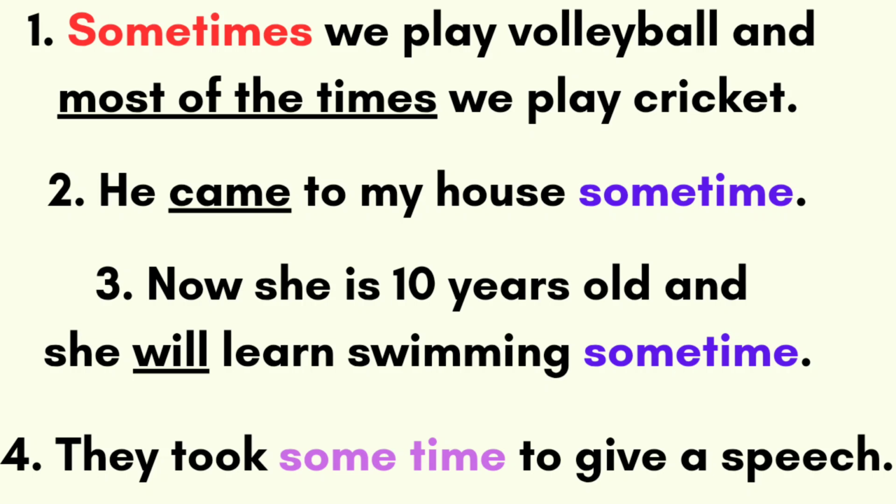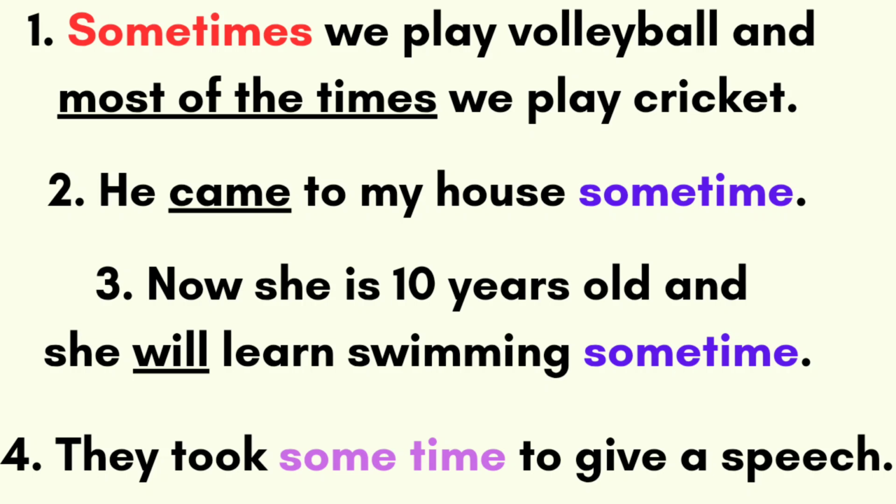He came to my house sometime. The sentence is in past simple. I mean, in the past, sometime, like unspecified time, unknown time in the past, my friend came to my house. I am not aware of the timing in the past, okay? Unknown time in the past, he came to my house. That is the meaning of sometime. Specific time is not mentioned.